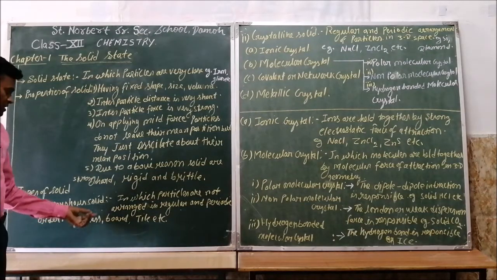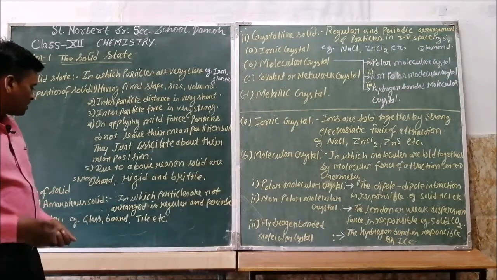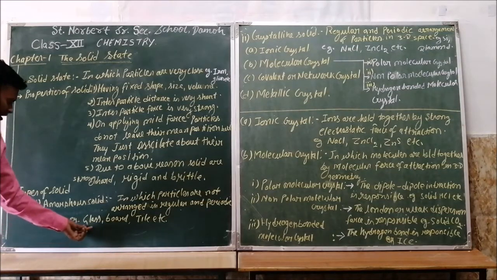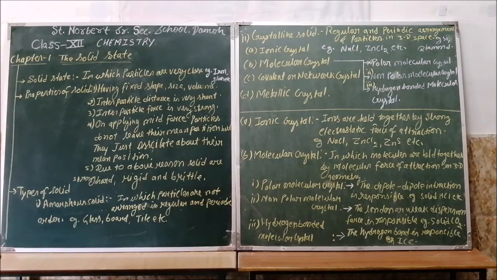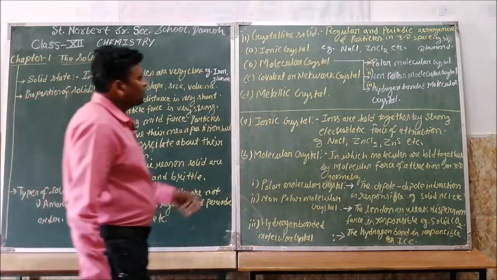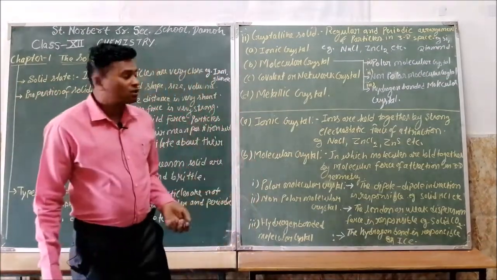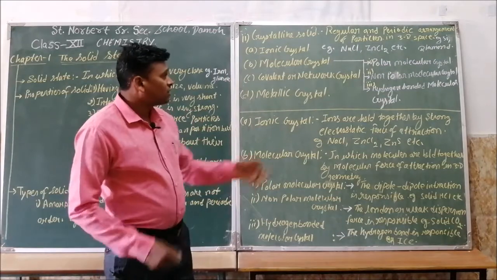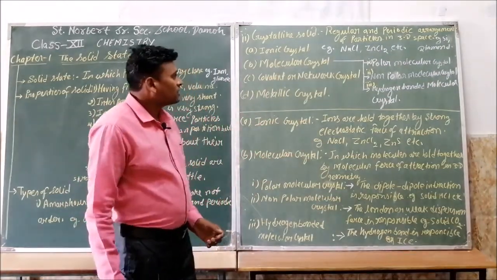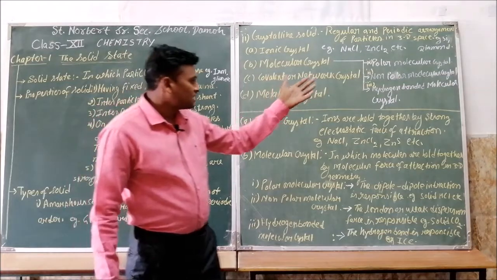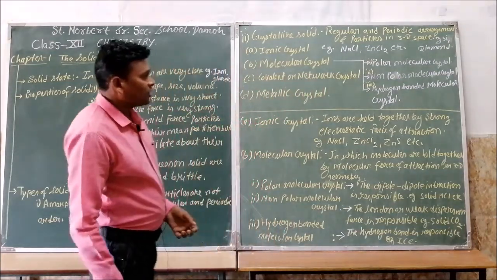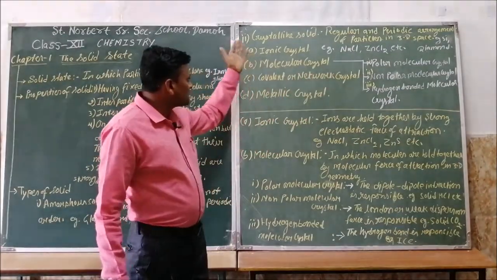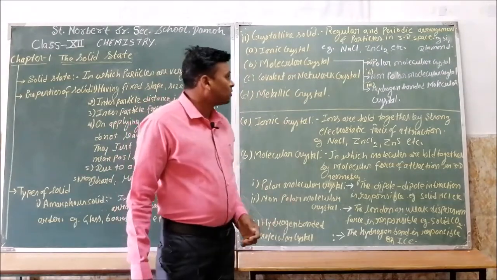In amorphous solids, the particles are not arranged in a regular or periodic order, such as glass, board, tile, etc. In crystalline solids, the constituent particles may be atoms, molecules or ions, arranged in a regular and periodic order in three-dimensional space, for example silicon, which is used to make integrated circuits or chips. Due to its crystalline nature, it is used in the electronics industry.